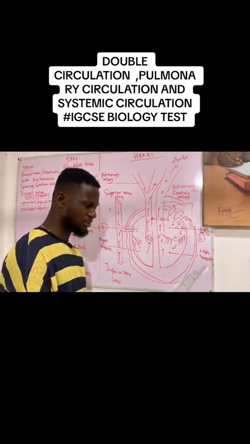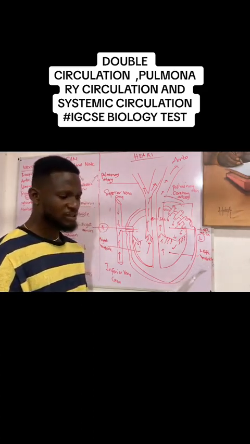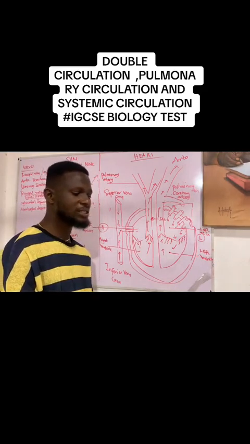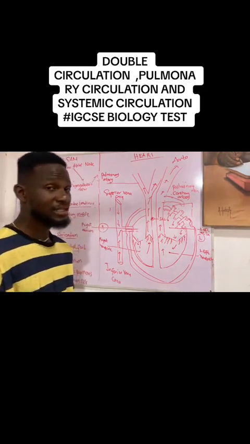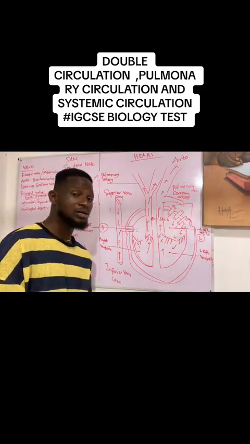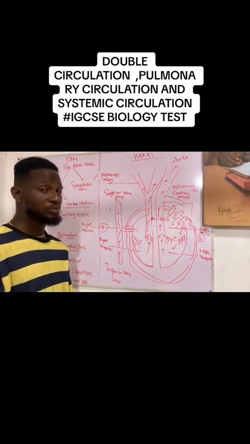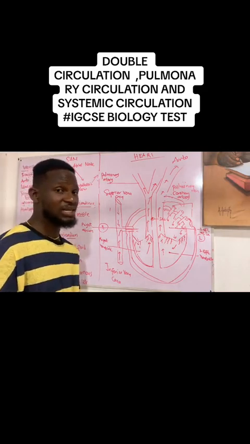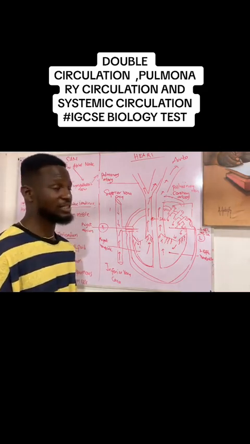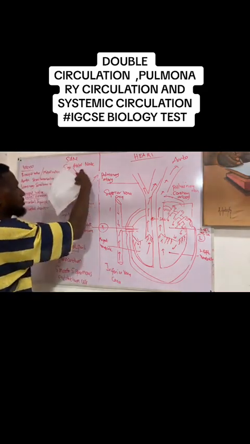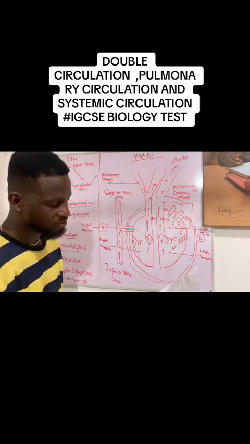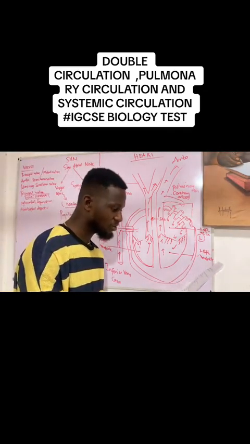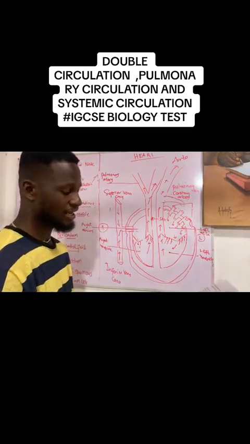Now, question 3. The electrical activity for the contraction of the heart is initiated by, I told you that there's a specific zone or region within the walls of the atria close to the vena cava where the electrical activity of the heart is initiated, and this is called the sinoatrial node. So the answer is the sinoatrial node. The answer is A. Alright.